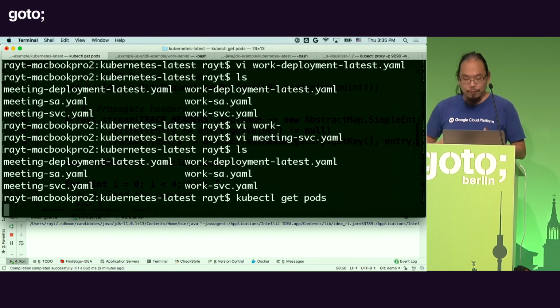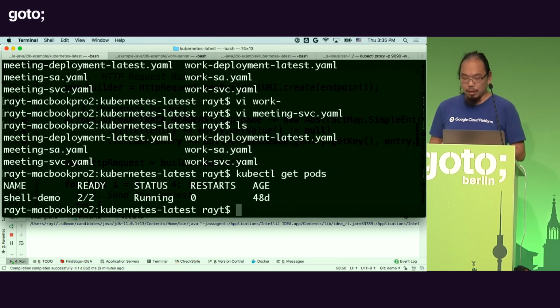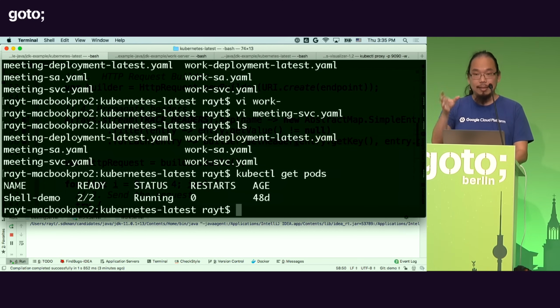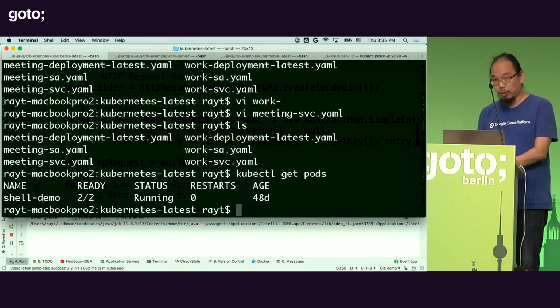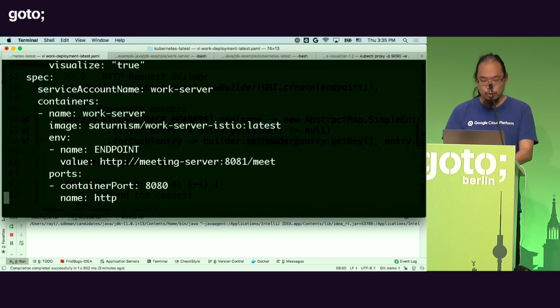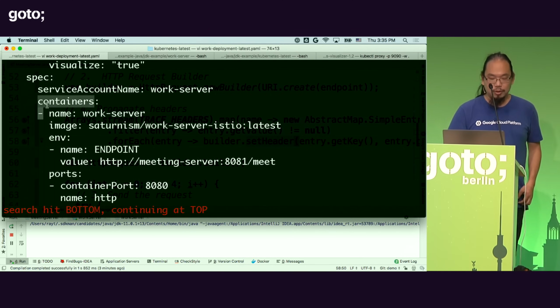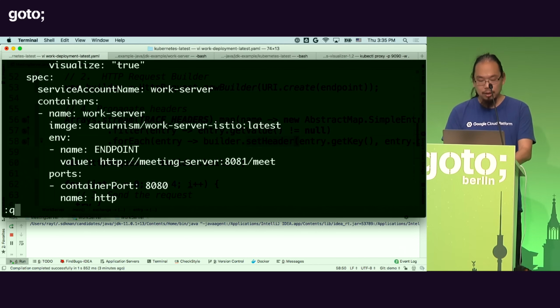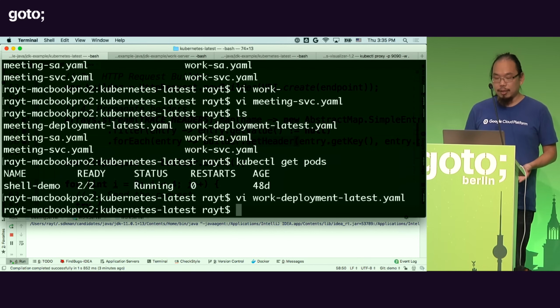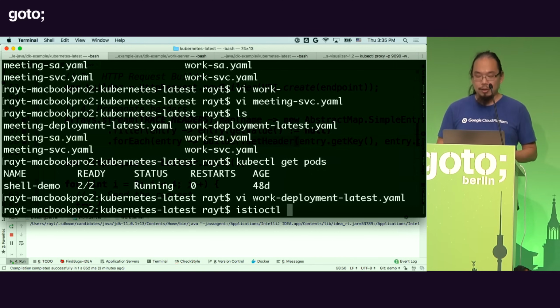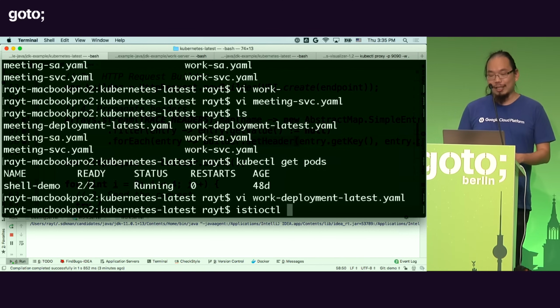Now, in order for Istio to take place, remember, we somehow need to get the proxy deployed alongside of my microservice. Now, if you notice that in this particular deployment descriptor, in the containers, I only have one container, right? So there's the container I have, which is the work server, and that's the container I'm going to run. How does the proxy actually get in there? Well, to do that, you have two ways. One is by injecting the proxy manually.